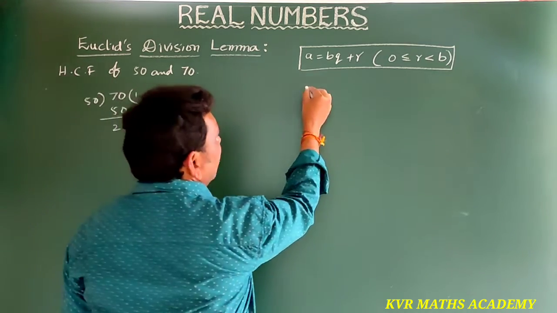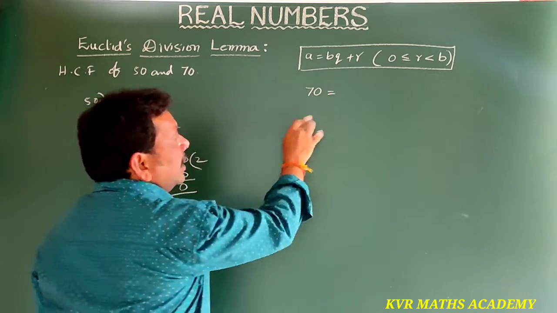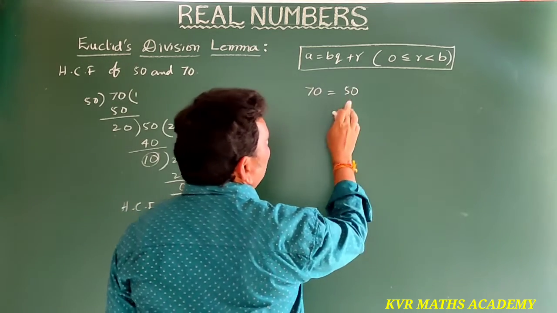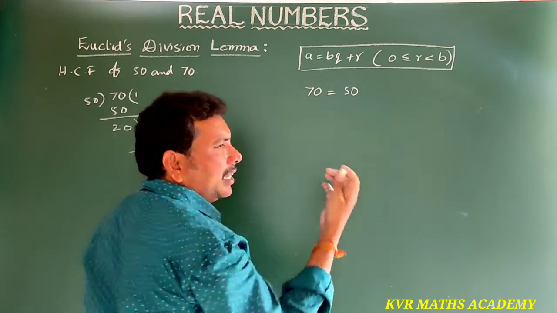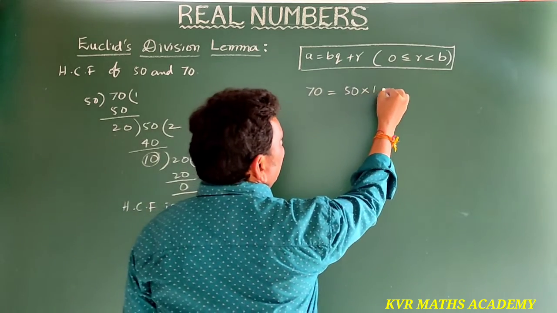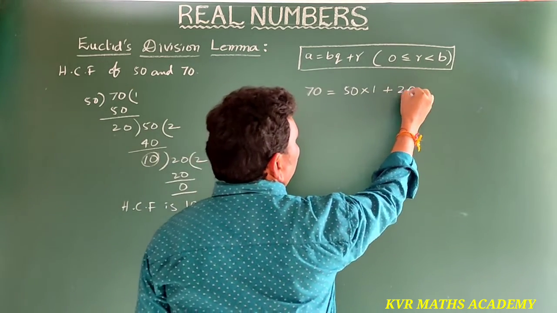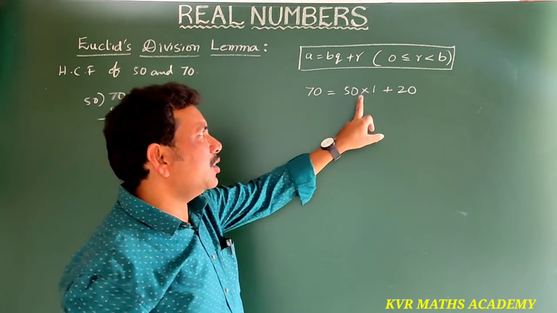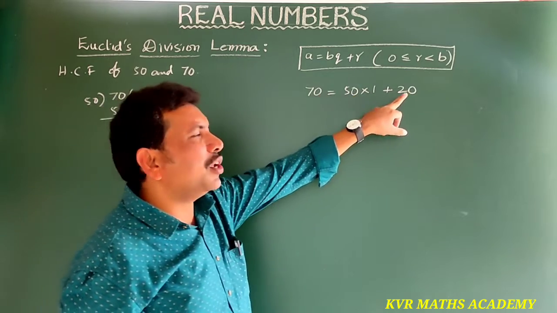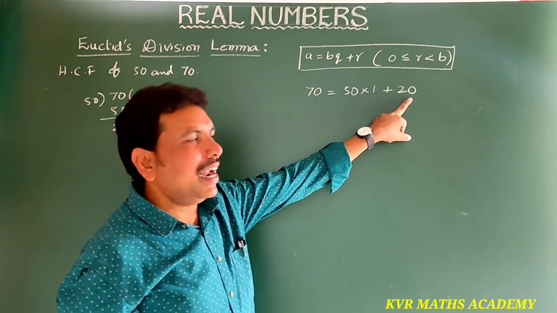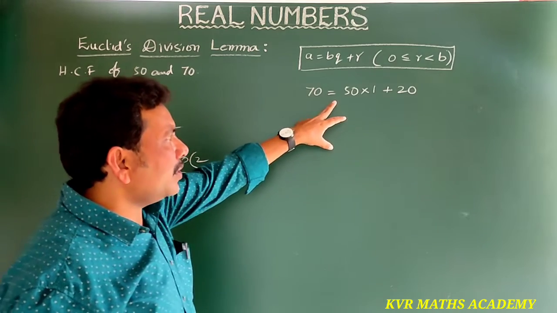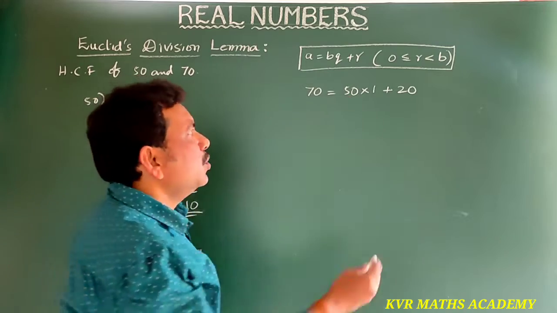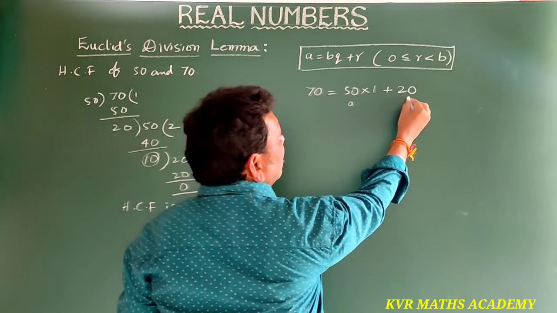First, the biggest number is 70, so this is the dividend. Here the divisor is 50 only. How many times does 50 go into 70? 50 ones are 50. The remainder is 20. So 70 = 50 × 1 + 20, in the form A = BQ + R. Now we have to take this divisor 50 as A and this remainder 20 as B.